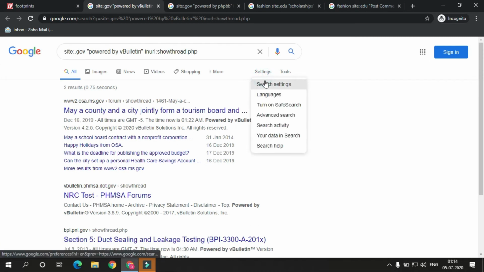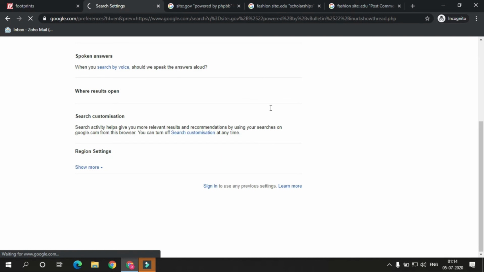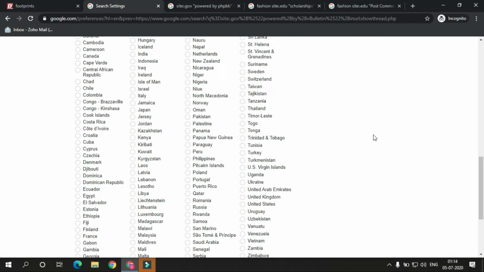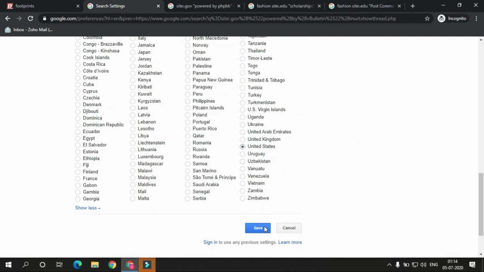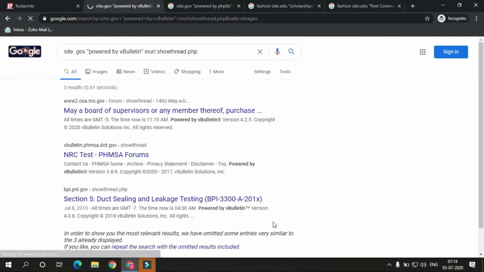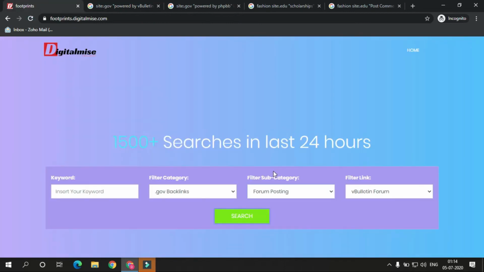You can even change the setting here. I'm in India, so I can select United States if I would like to search backlinks of the United States. So it will help you as well.